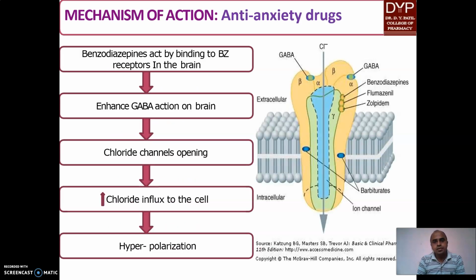First of all, anti-anxiety drugs. First of all, we should know what anxiety is. Anxiety is when a person feels stress to face an exam, interview, presentation, etc. To relieve the anxiety, anti-anxiety drugs are given. In most cases, the major mechanism of anti-anxiety drugs is action on the GABA receptor. Let us take the example of benzodiazepine, which acts on its receptor and facilitates GABA to act on its receptor. As a result, the chloride channel opens, chloride influx occurs and the anxiety is relieved.